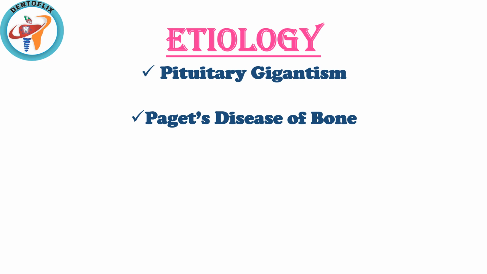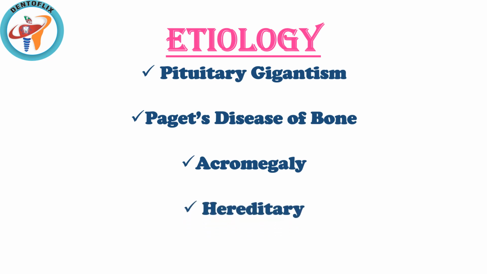Paget's disease of the bone. Paget's disease often causes increase in the size of the maxilla, which is directly related to the generalized overgrowth of the cranium. Acromegaly. Progressive increase in the size of the mandible occurs in cases of acromegaly. Hereditary causes. Mandibular prognathism often occurs hereditarily. Leontiasis ossea. It is a form of fibrous dysplasia of the bone, and the disease is often associated with enlargement of the maxilla.